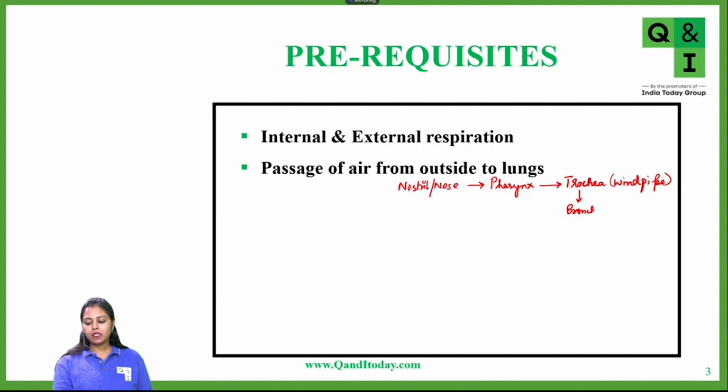Yes, so basically there are left and right bronchi. Now the question is passed to Joven. After bronchi comes bronchioles. Yes, bronchioles.